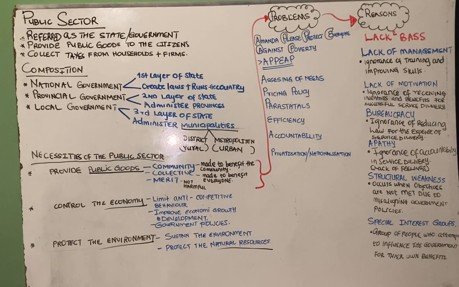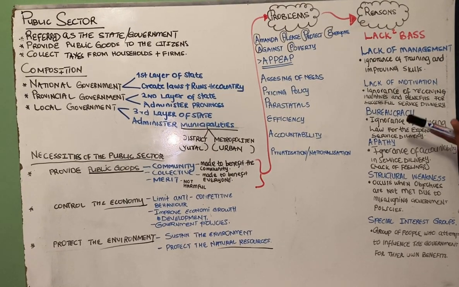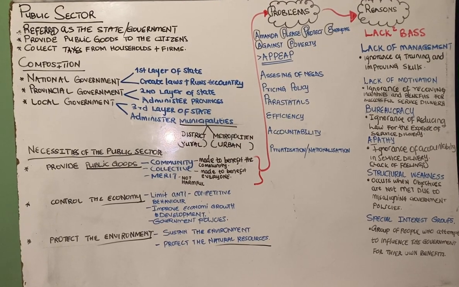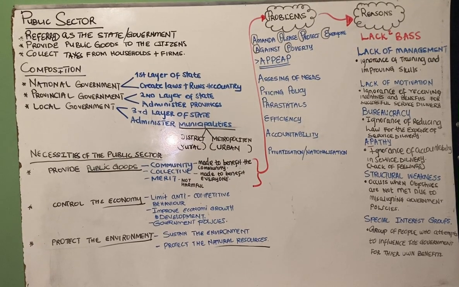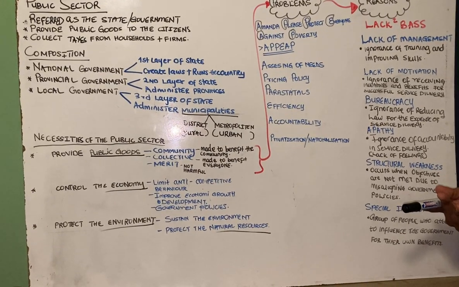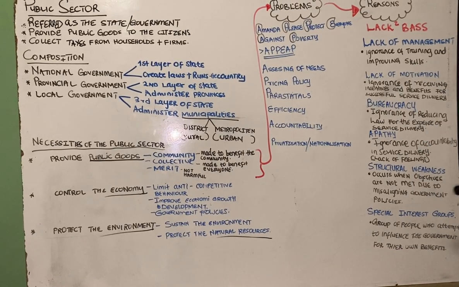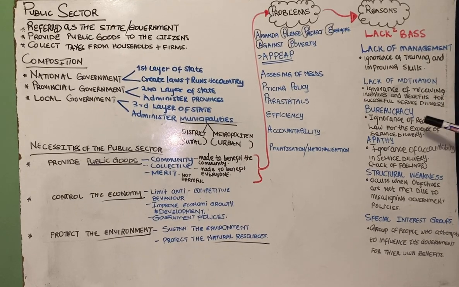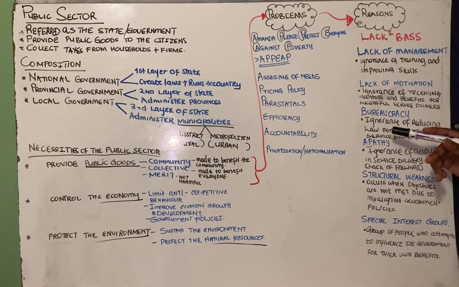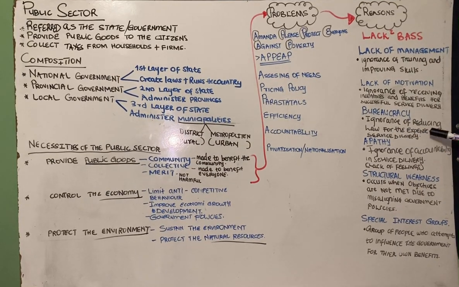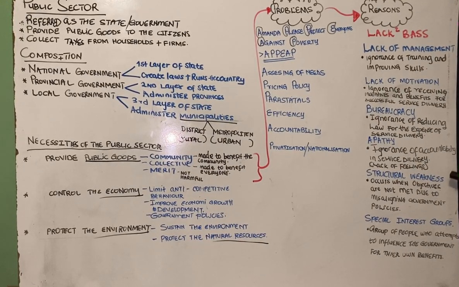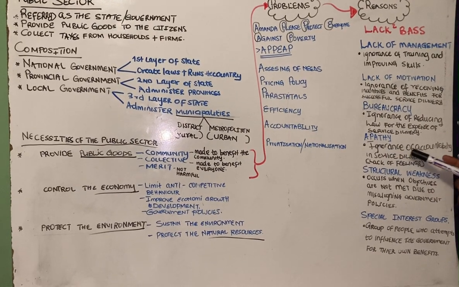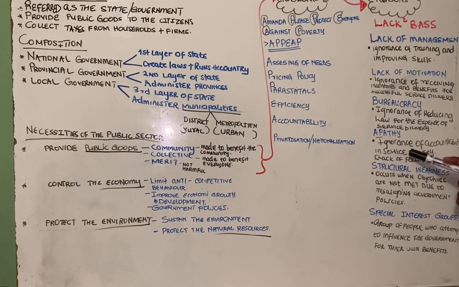So if the public servants are not rewarded for their successful service delivery, they end up being demotivated, and they end up maybe doing this thing which is called corruption. So they end up not putting full effort into service delivery, right? So we have the third one, which is bureaucracy, and it is created through the ignorance of reducing red tape at the expense of service delivery. Then we have the empathy, which is created through the ignorance of accountability in service delivery.